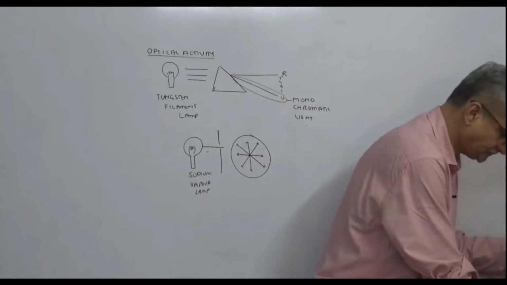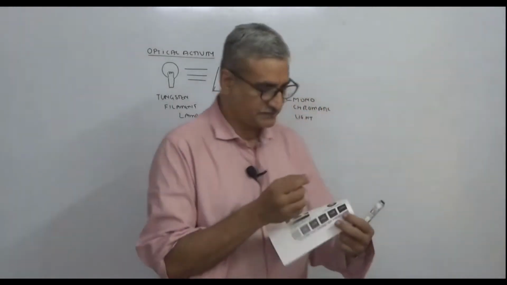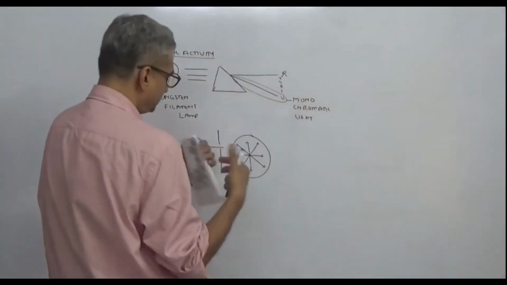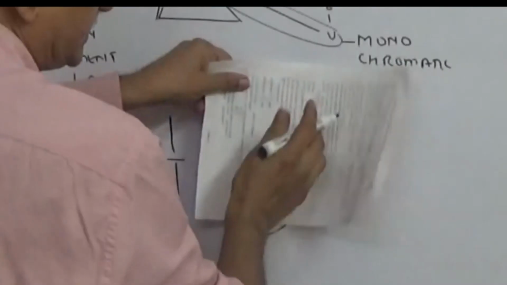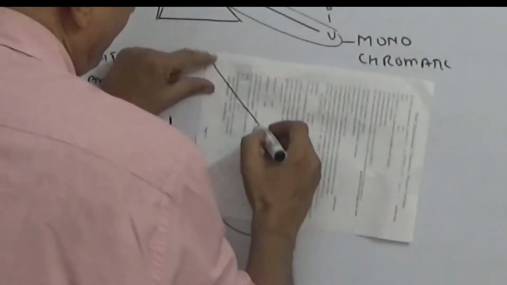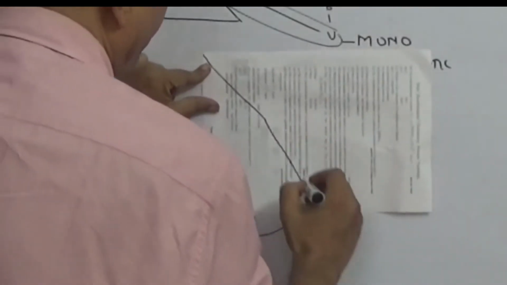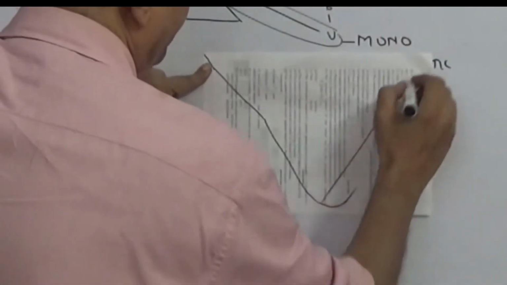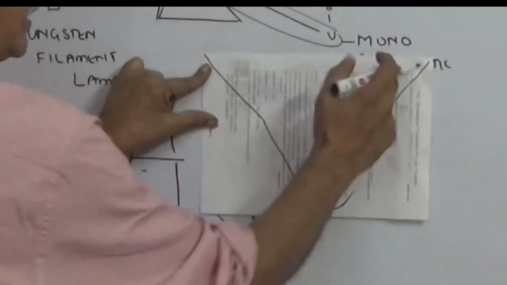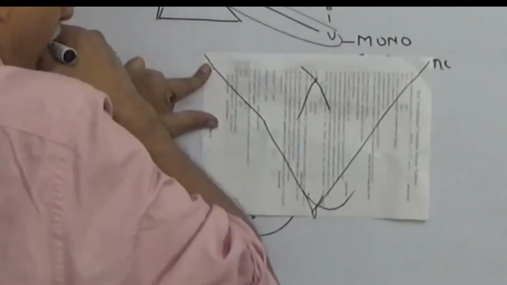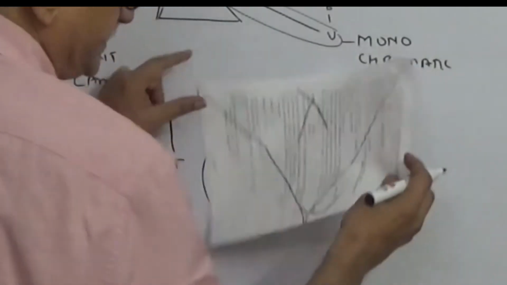Suppose we have this paper, and I have something like this. So these are the two crests. So this is the wavelength.